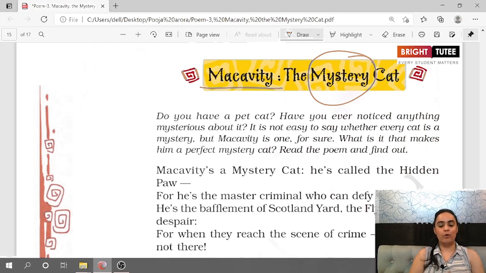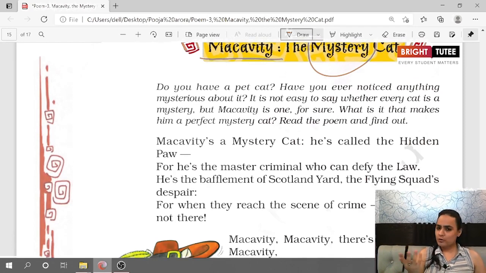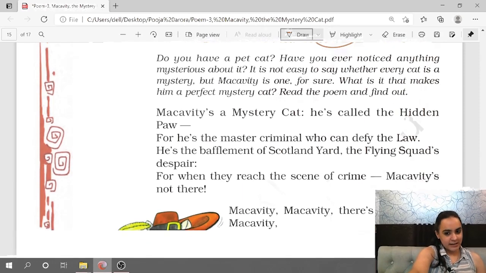So in this poem we shall read about all the things, the events, the instances that made this cat so mysterious in nature. So, do you have a pet cat? And have you ever noticed anything mysterious about your cat? It is not easy to say whether every cat is a mystery, but Macavity is surely one. And what is it that makes Macavity a mystery cat? We are going to read and find that out in our poem. So let us begin reading.